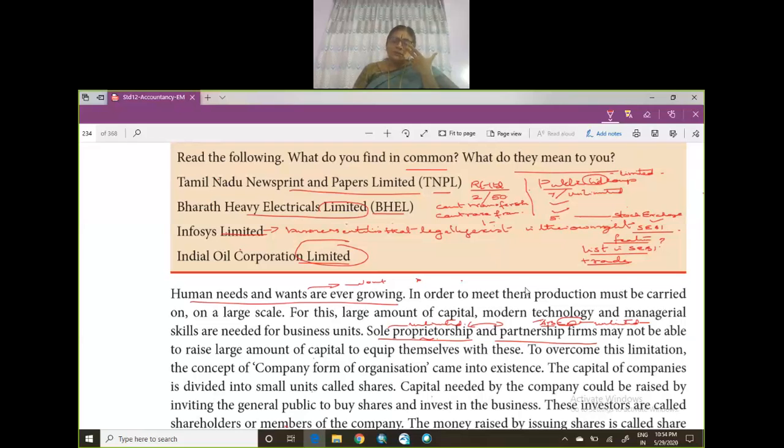So when the population was very small, we had only the sole proprietorship form of business and the partnership firm, small firms with their limited capital. They were not capable of any large scale production. The amount of capital available was limited, so they were not able to do big business. But now that is not the condition. Things have changed. Every middle class family can afford a car now.